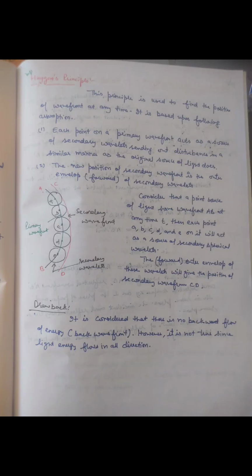Huygens' principle is used to find the position of a wavefront at any time. It consists of two assumptions. First, each point on the primary wavefront acts as a source of secondary wavefront, sending out disturbance in the same manner as the original source of light does. Second, the new position of the secondary wavefront is the outer envelope of the secondary wavelets. The only drawback of Huygens' principle is that it considers that there is no backward flow of energy.